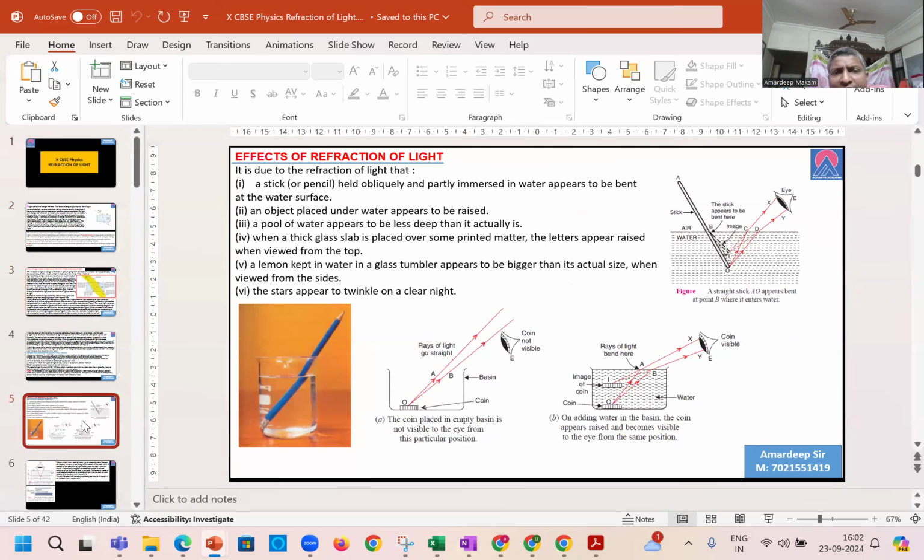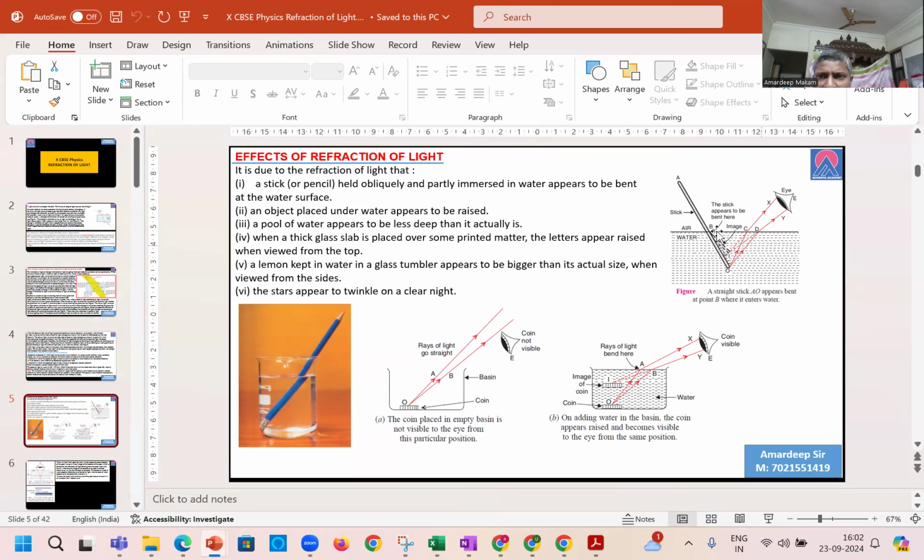We can see various phenomena or places where different instances of refraction take place. Because of refraction, when a straight stick is kept half submerged in water and half in air, and we see this object from an angle, we find that the stick looks broken or bent.